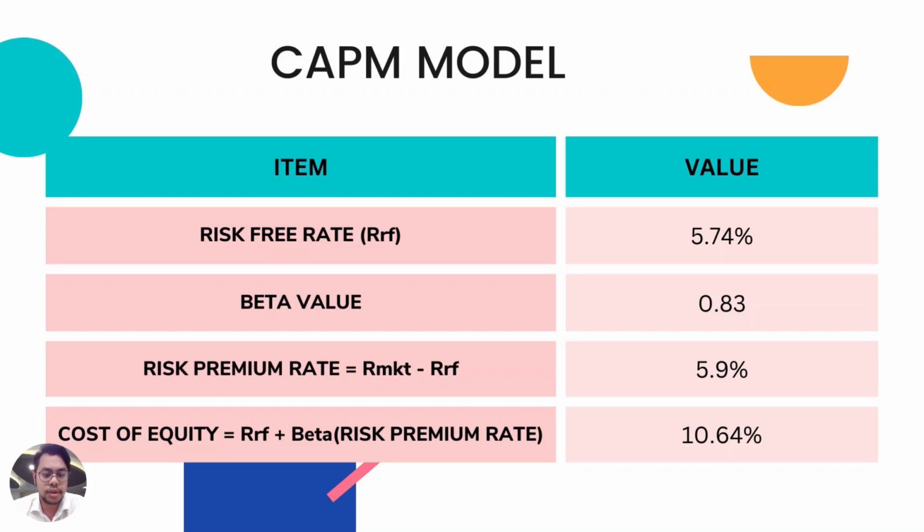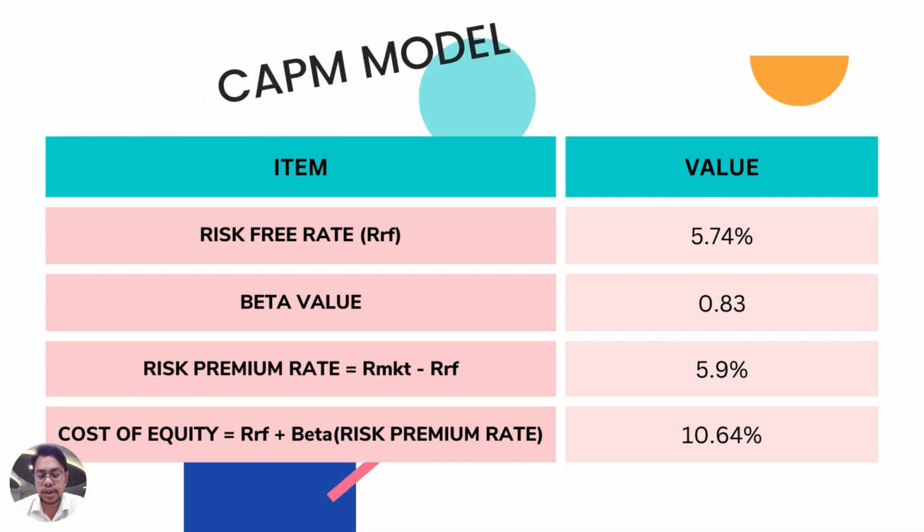The risk premium rate is 5.9%. So the cost of equity is equal to the risk-free rate plus beta times the risk premium rate, which equals 10.64%.